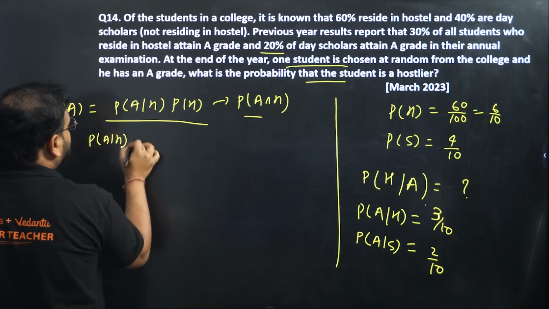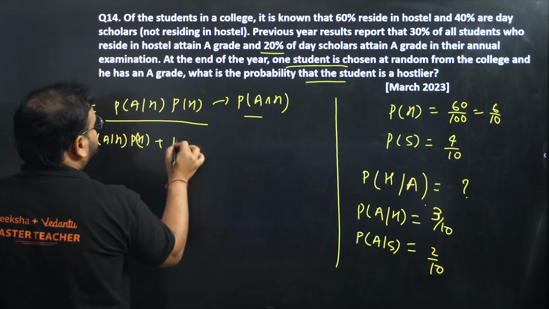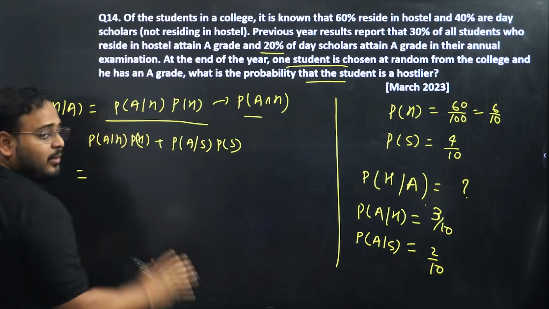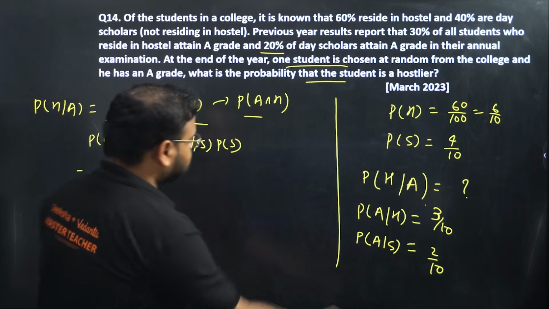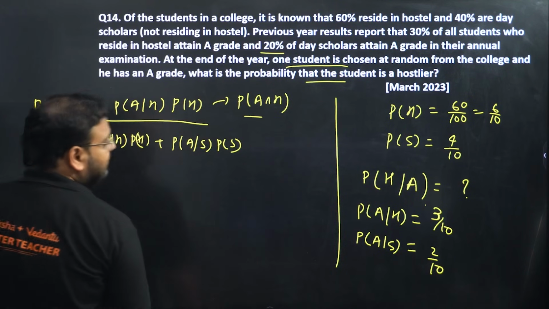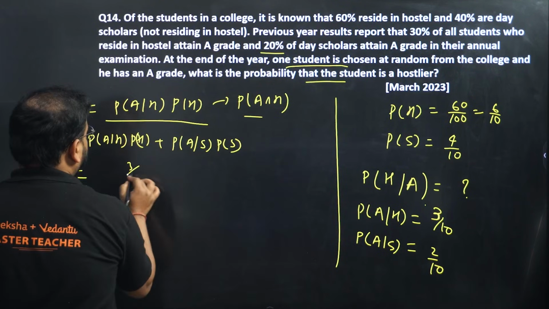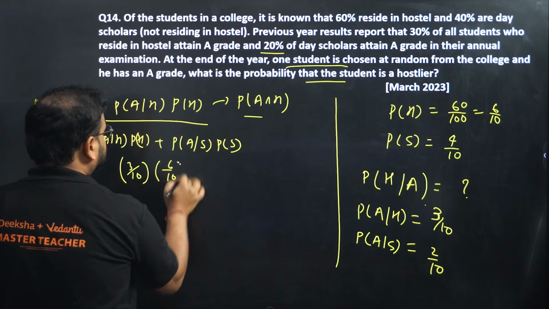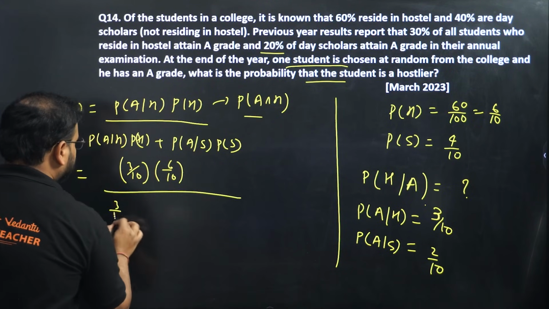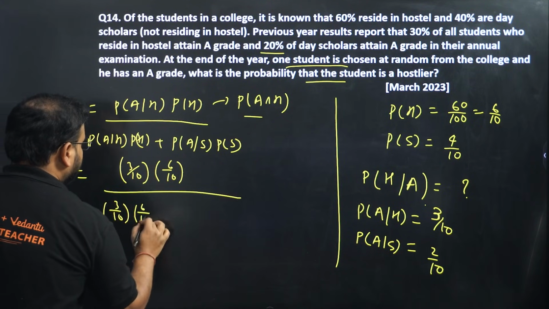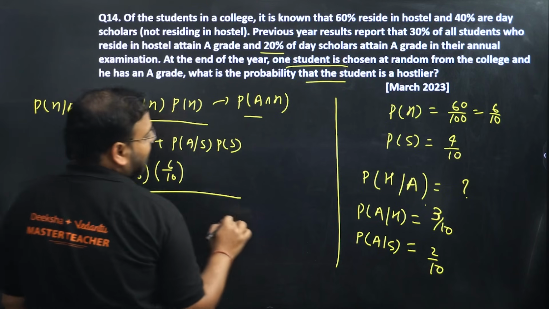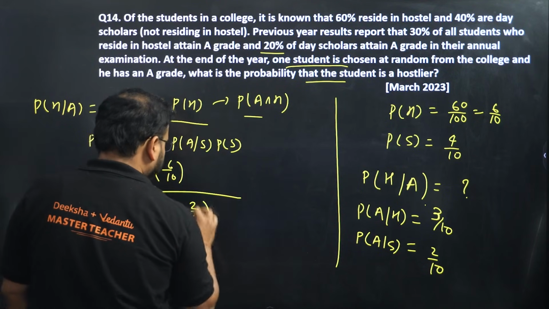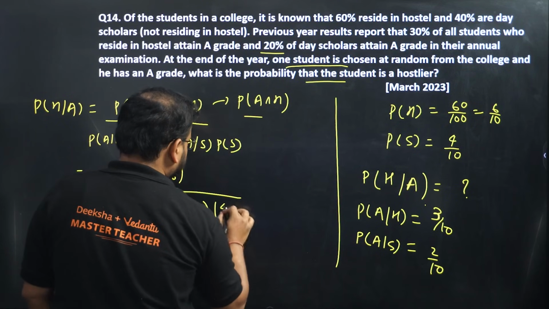PAH into PH. The first one repeats. And PAS into PS. You have the values, so write it down. Check here. So we have PAH as 3 by 10 into PH, 6 by 10, divided by the same thing, 3 by 10 into 6 by 10, plus here we have PAS 2 by 10 and PS, which is 4 by 10.